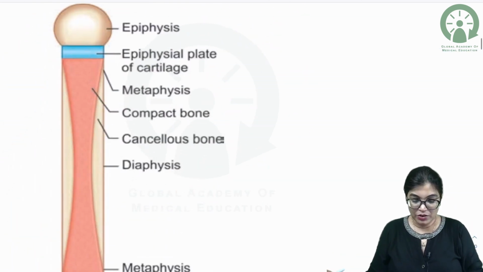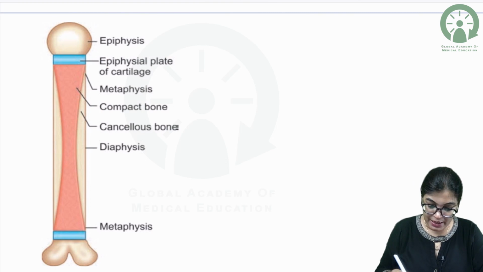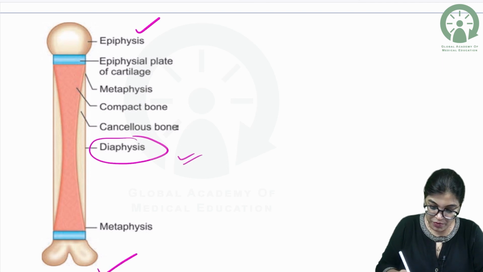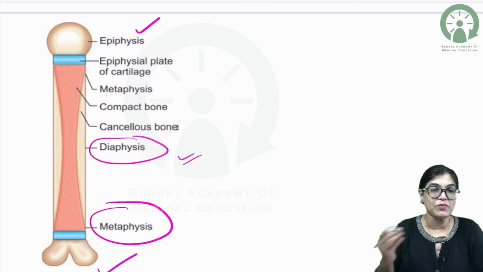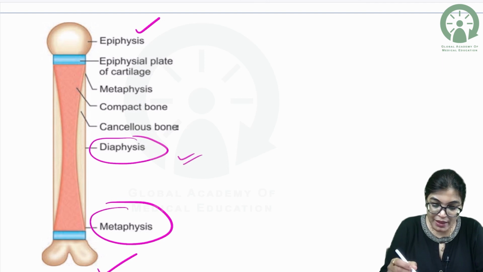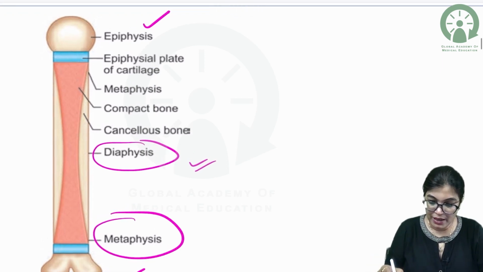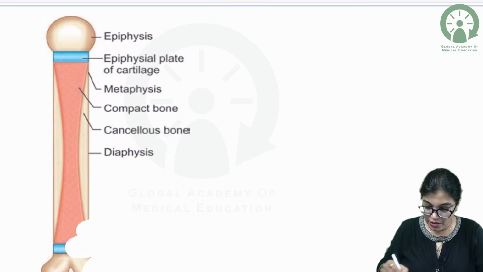Now, I would like to show you this image where you can see the shaft of the bone, that is the diaphysis. Then we have got that ends of the bone is epiphysis. In between diaphysis and epiphysis, we have got metaphysis. Now, to be more precise, just see this diagram when I am enlarging it. So, I am just removing all other labeling so that you can just focus on the growth plate.